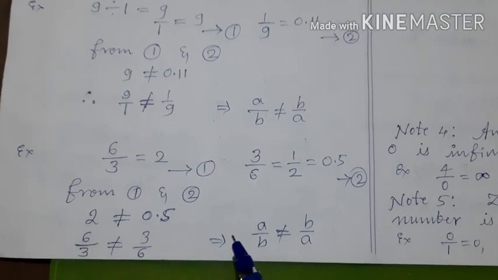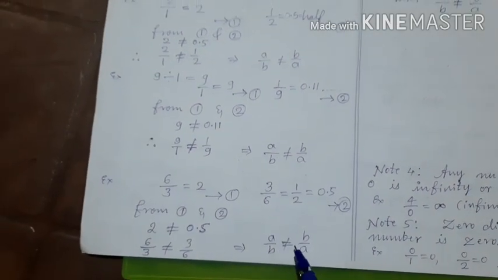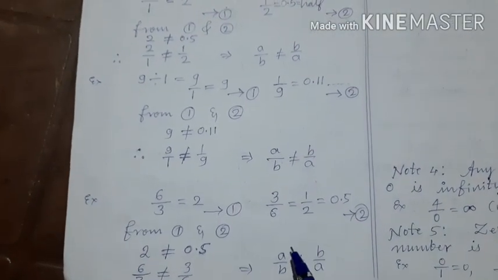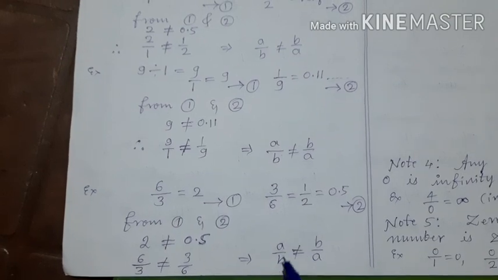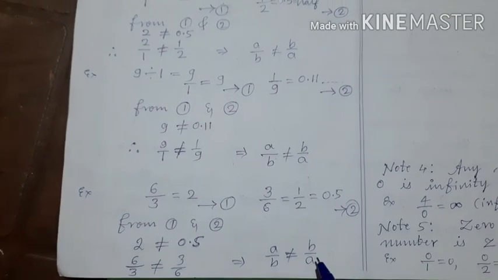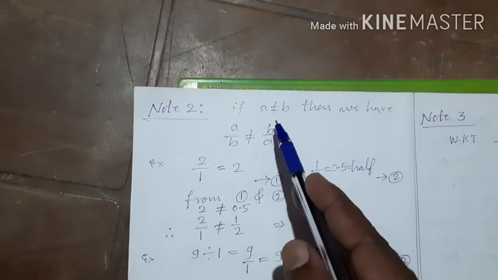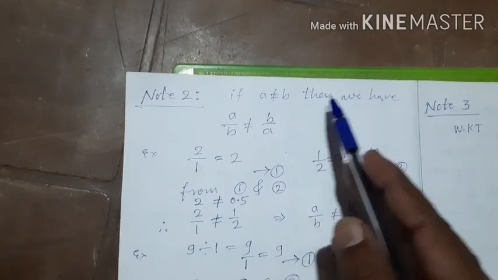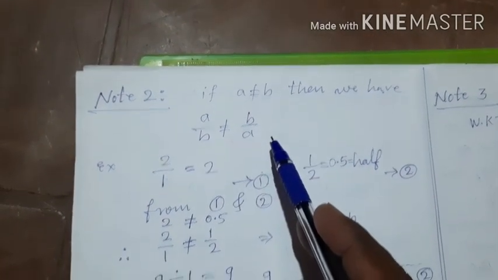So children, from this activity, we conclude that A by B is not equal to B by A, if A and B are not equal. But if A's value and B's value are equal, then A by B becomes equal to B by A.